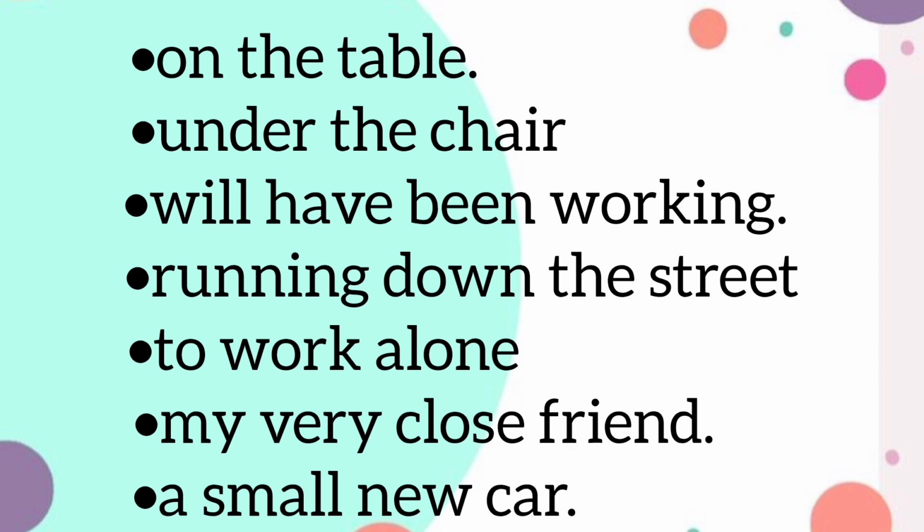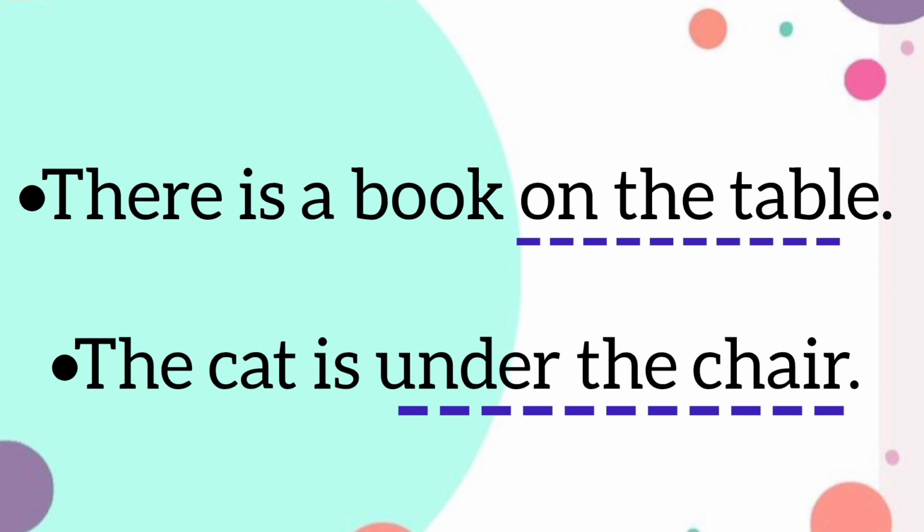Or if I say my very close friend, or a smart new car, all of these are considered phrases because without the main subject and verb combination of a sentence, they are unable to complete the meaning or the idea. But if I say there is a book on the table, now in this sentence the meaning of this phrase is completed to some extent.